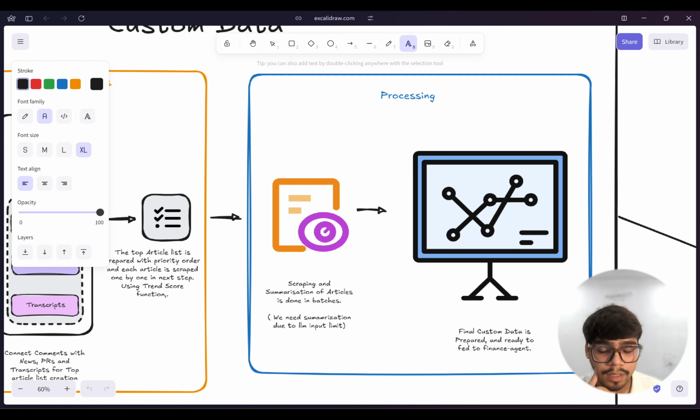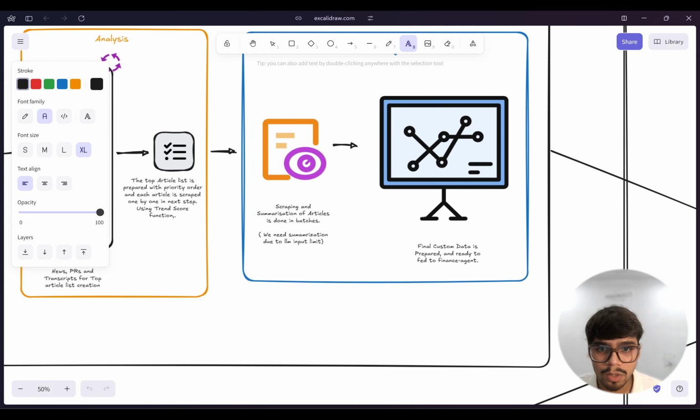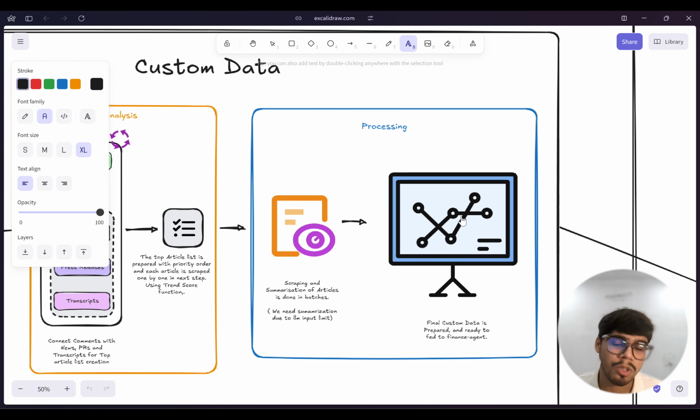One was to get the complete data, and then the second time we send this data to Grok, where we summarize each of the articles that we have scraped. The reason being, I'm using a free trial at first, so on the free trial we have certain limits. If I didn't summarize the data here and fed all this data combined to an agent and ran it through the Llama model, it would have been really tough to get proper insights, right? So in the early stages only, we summarize it. Yeah, it will lose some data, but you get the idea.